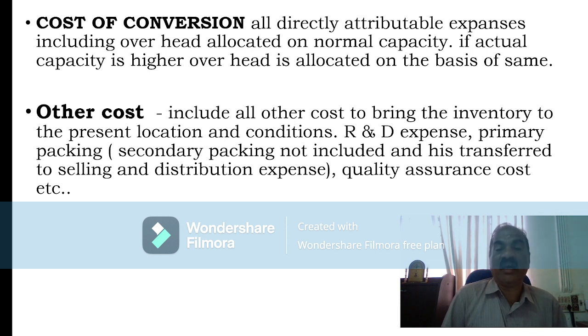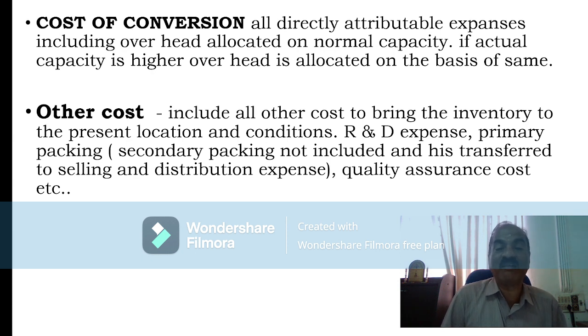Along with that, R&D expenses, primary packing expenses, etc. Selling and distribution expense cannot be added because it should be charged to selling and distribution expense. Secondary packing should be charged to selling and distribution. Primary packing can be added, primary packing meaning which is absolutely essential.